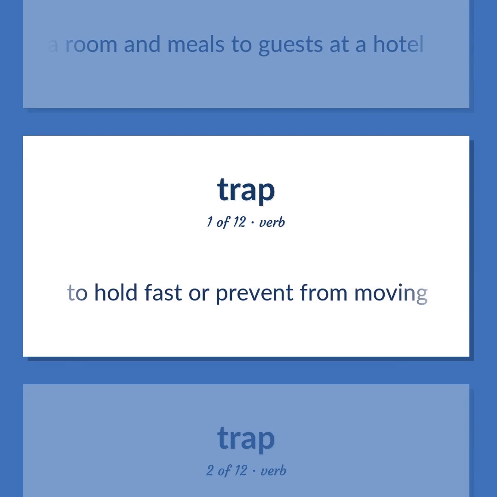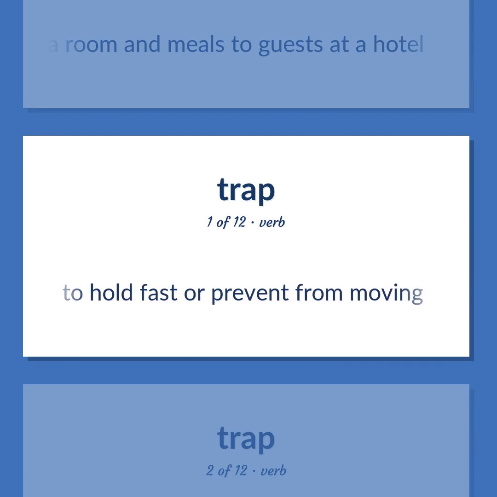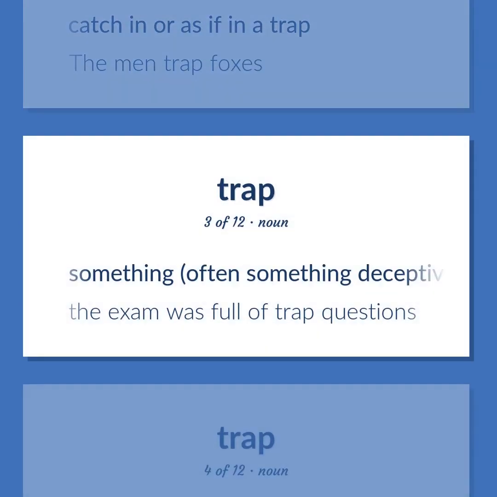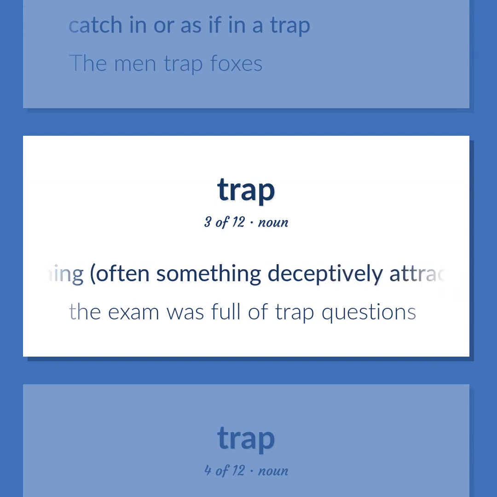Trap: to hold fast or prevent from moving. Catch in or as if in a trap. The men trap foxes. Something, often something deceptively attractive, that catches you unawares. The exam was full of trap questions.